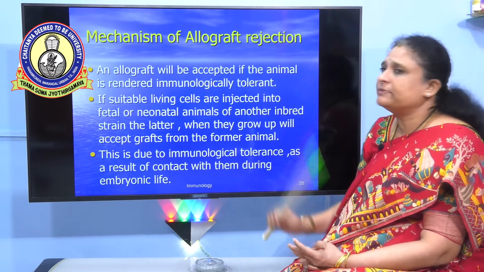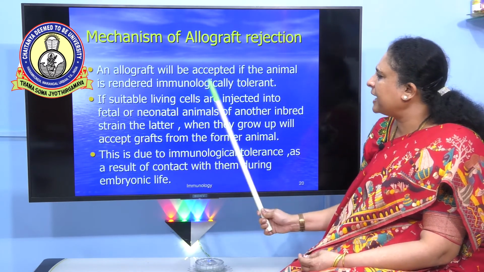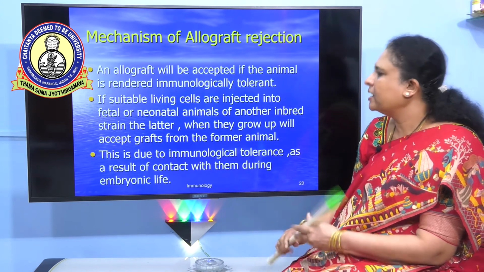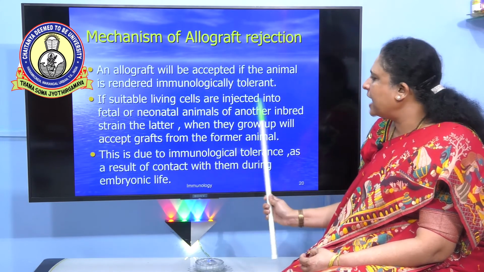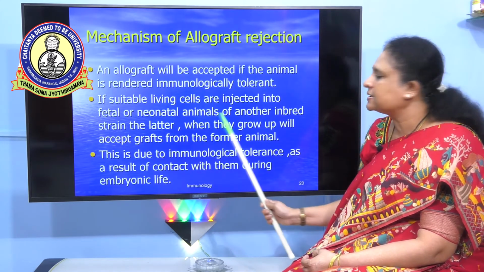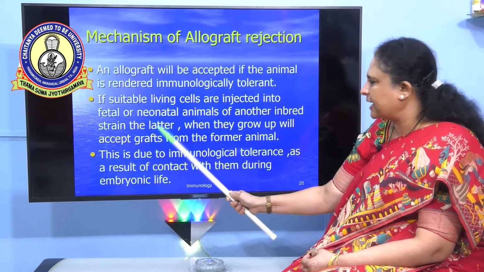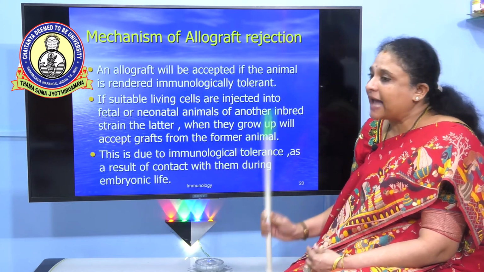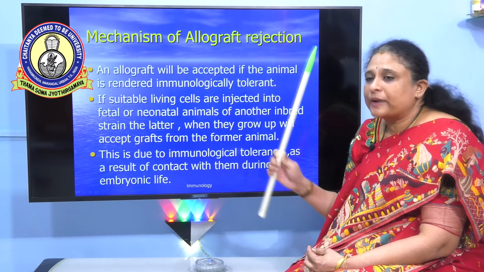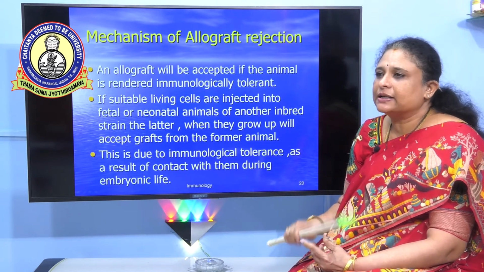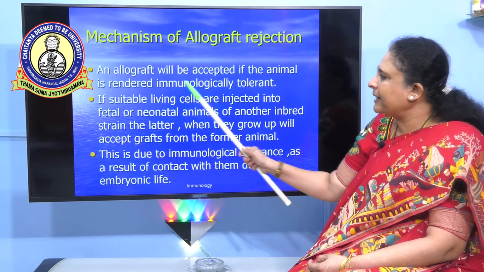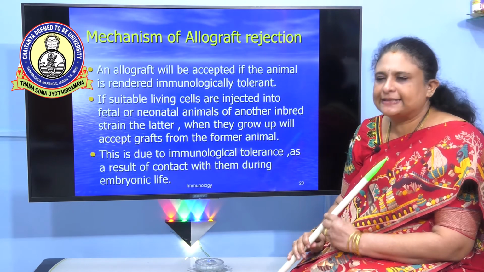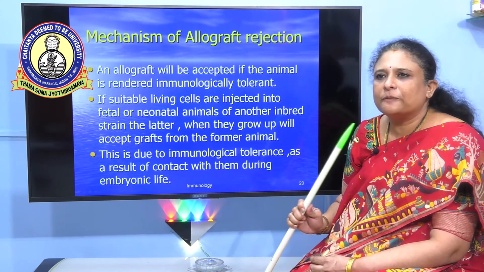Now, what is the mechanism of this allograft rejection? An allograft will be accepted if the animal is rendered immunologically tolerant. So if suitable living cells are injected into fetal or neonatal animals of another inbred strain, when they grow up they will accept grafts from the former animals. As we were discussing in MHC, prior to birth our T cells will recognize which are self and non-self. So by injecting such cells, we are making the immune system consider them as self. In such cases, the graft will not be rejected.